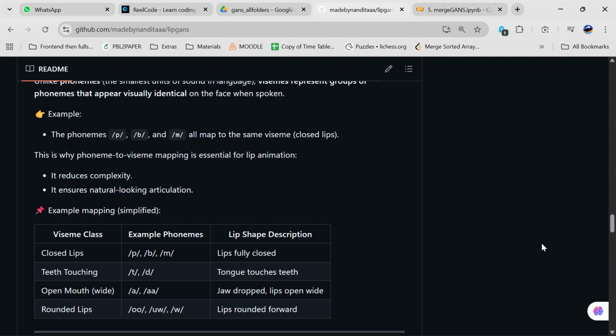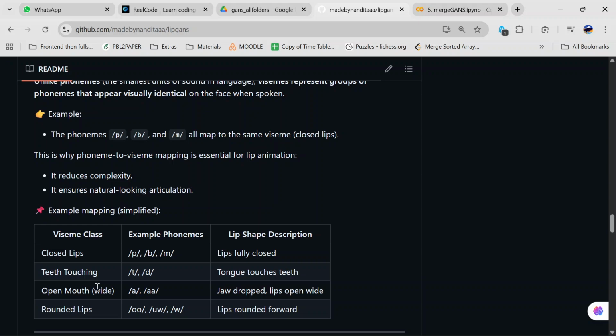Instead of training one large model, we trained separate GANs for each Visme class using the TCD-TIMIT dataset. Now, each GAN specializes in generating a short lip motion clip for its own Visme. So, I have a GAN for closed lips, I have a GAN for teeth touching, for open mouth, etc.